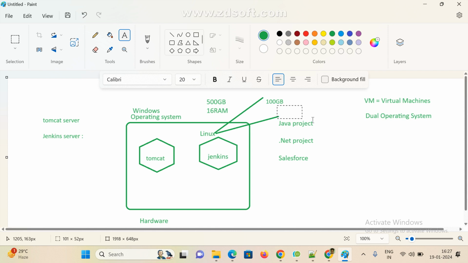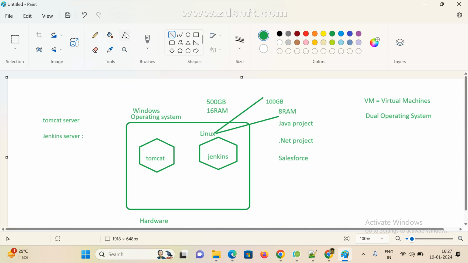How much RAM do you want? Here I am giving 8 GB RAM. Total I have 16 GB, right? Now see, like this we need to share existing hardware resources. Suppose you want to configure one more operating system, I need one more operating system.